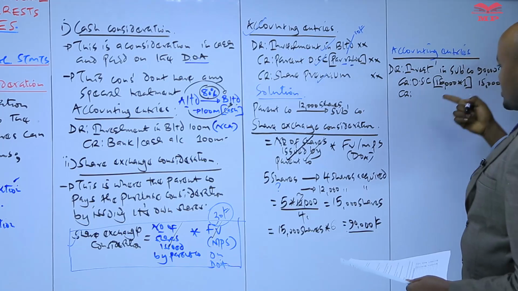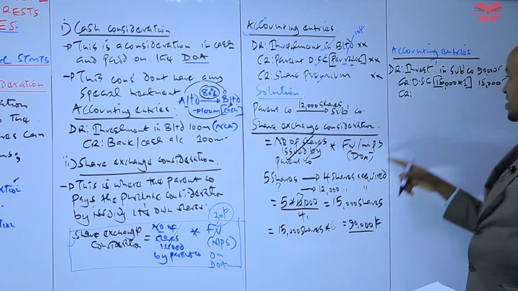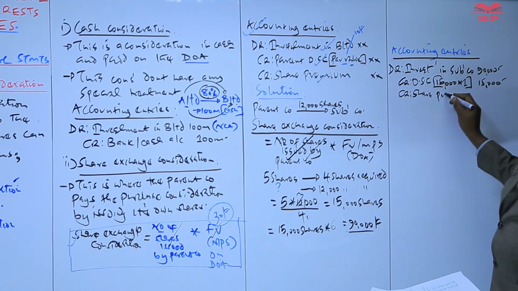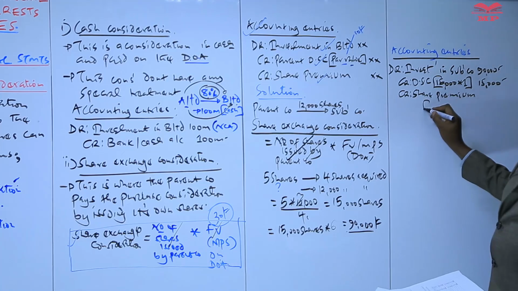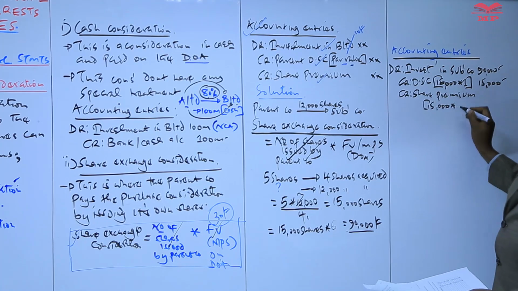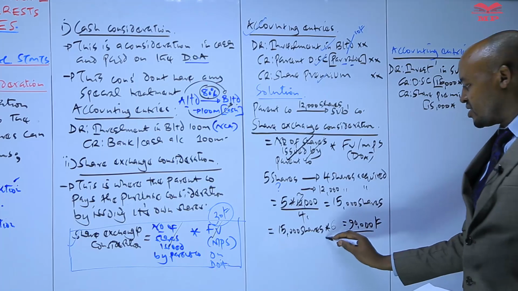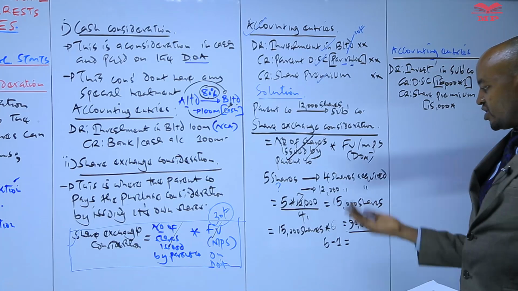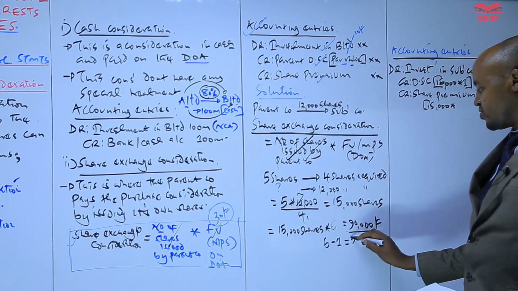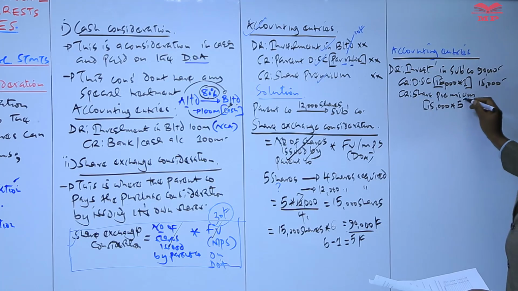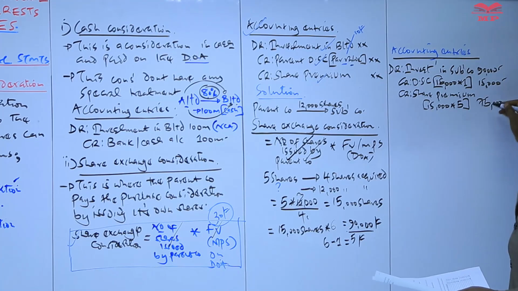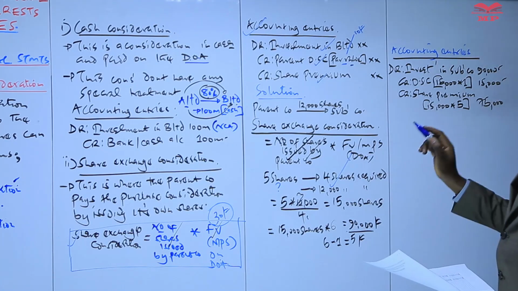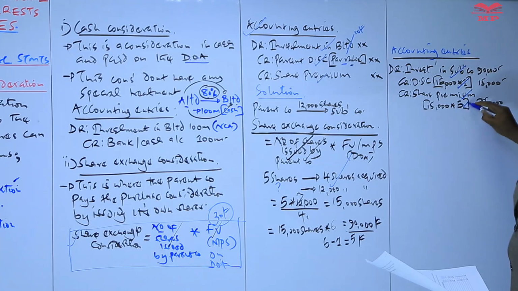Because the shares were issued at a price of 6, the amount above 1 shilling, which is the share premium, will be credited in the parent company's share premium. So the amount to be credited here will be equal to the shares issued, 15,000, times the share premium. The share premium in this case will be 6 minus the par value, because the share premium is an amount above the par value. So the share premium per share is 5, which will give us 75,000. That's how we determine the purchase consideration paid through share exchange, and also how we account for that.